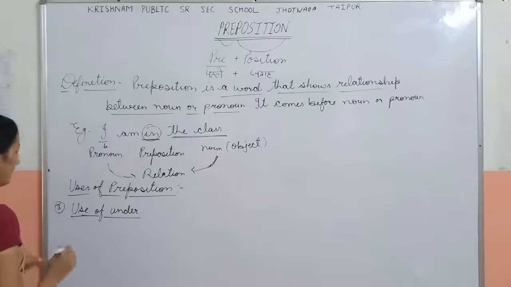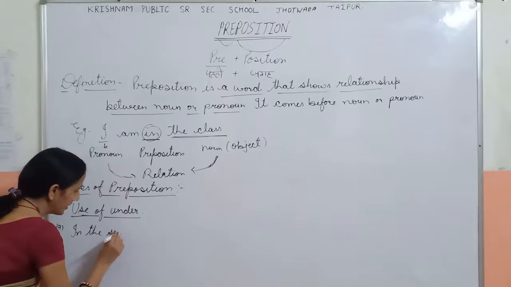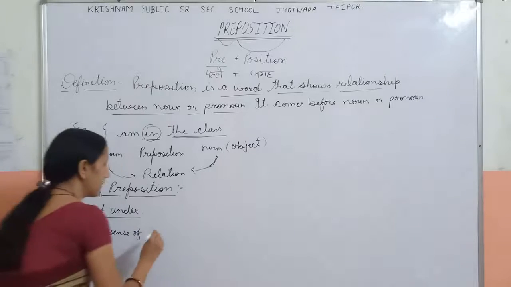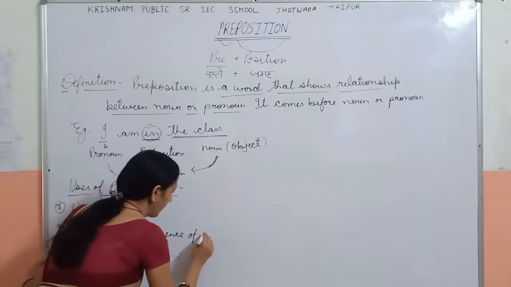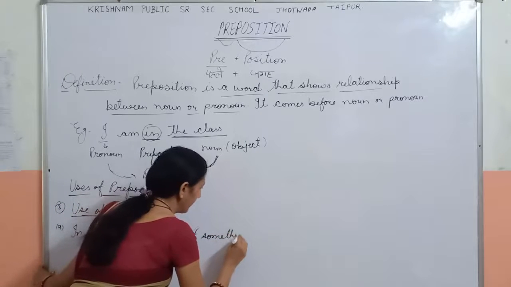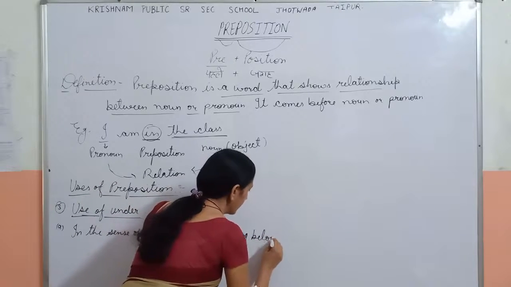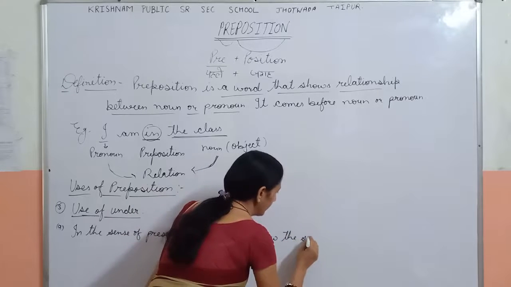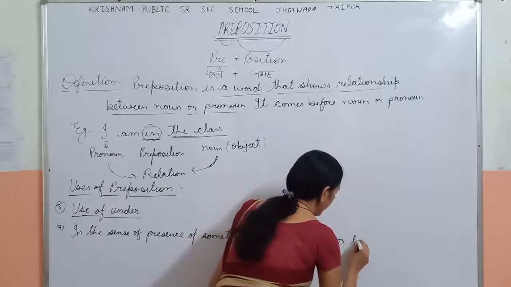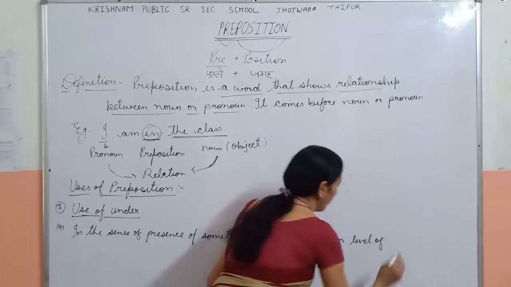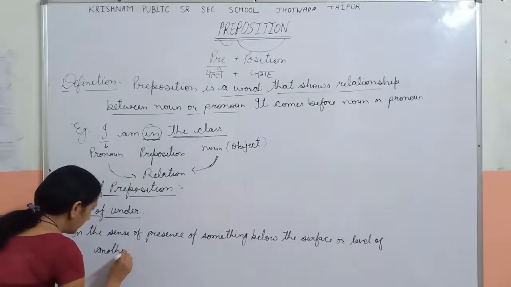Use of under. First is in the sense of presence of something below the surface or level of another thing.